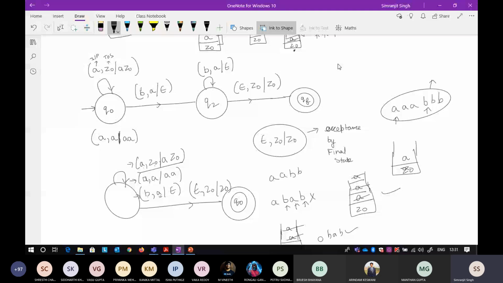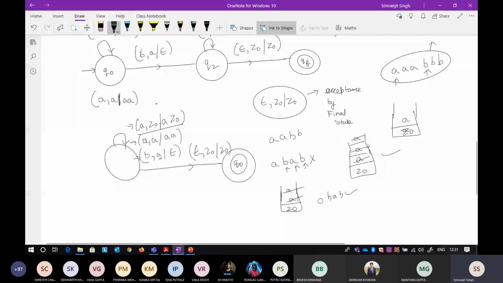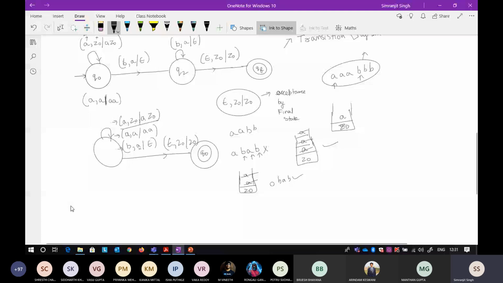You can draw a transition diagram of pushdown automata, but most books use another notation, that is the transition notation. Okay, so how can you define this same thing? They use these kinds of things. So at the Q node, when you see an input of A, the instantaneous description one, and the top of the stack is Z naught, it is transformed.